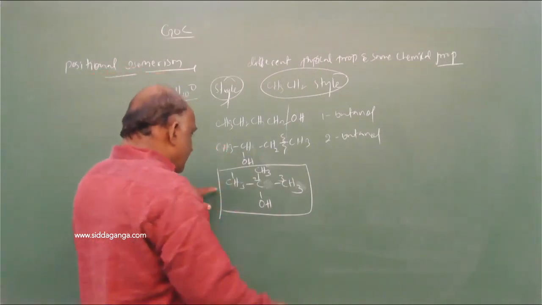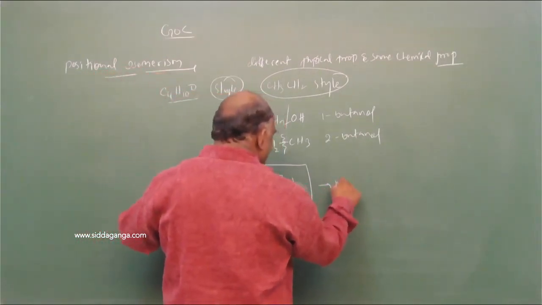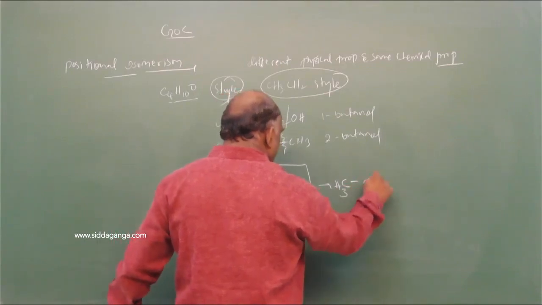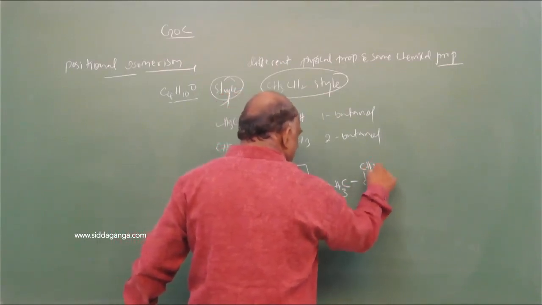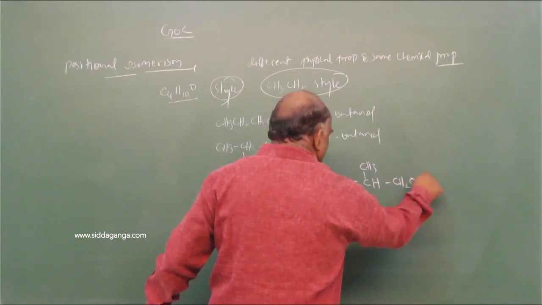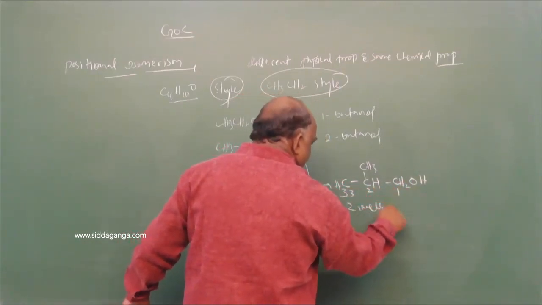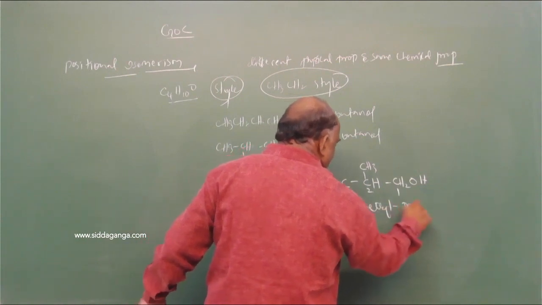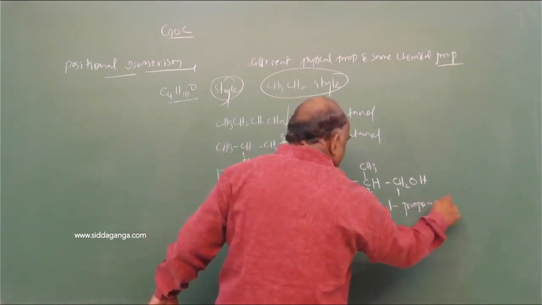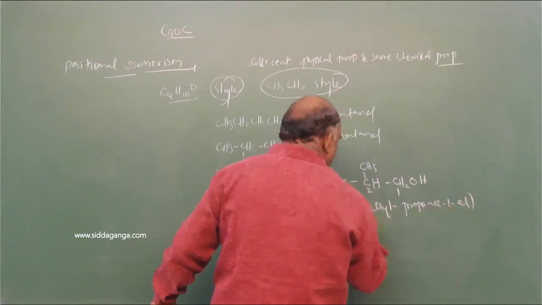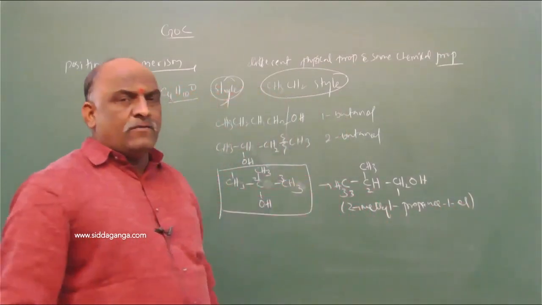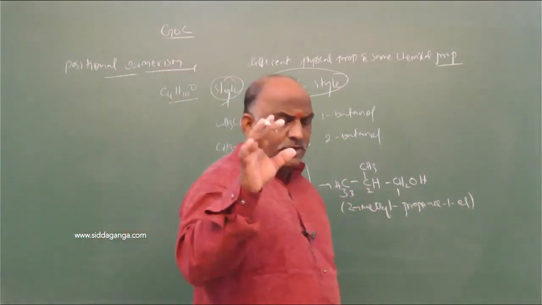Or one more style, we should write this compound as CH3 single bond CH3, CH2OH: 1, 2, 3, 2-methyl propane 1-ol. 2-methyl propane 1-ol. Because I already said, that's why don't get confused.